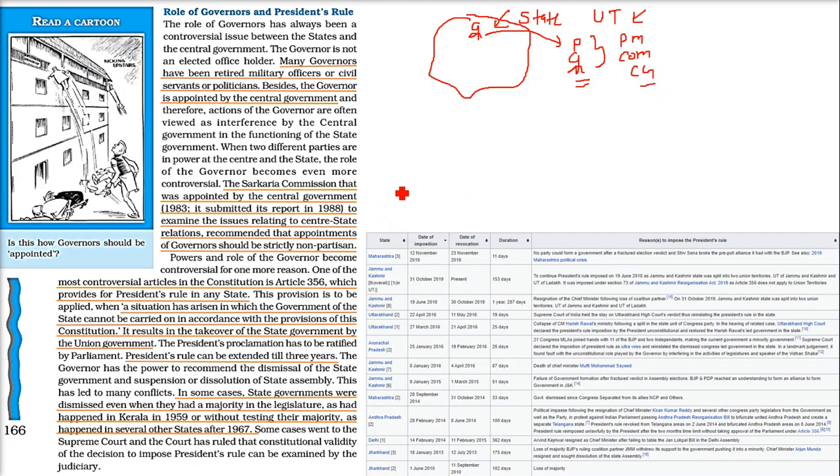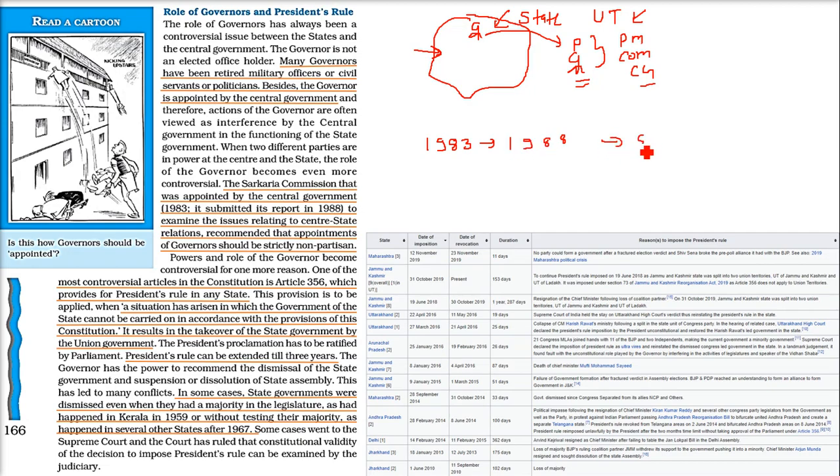Now there was a conflict that why should this governor be a representative of the central government, coming to the state, right? So there was a commission set up. It was called the Sarkaria Commission. And this was appointed in 1983, but the report was submitted after 5 years in 1988. The Sarkaria Commission was to examine the issues related to the center and state relationship, and also to give recommendations on the appointment of the governors.